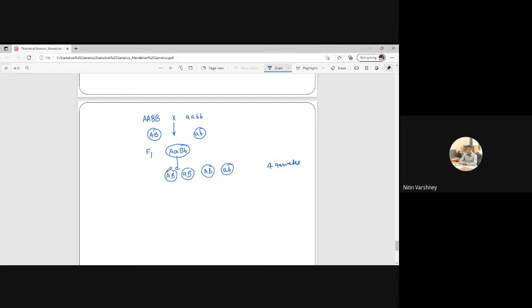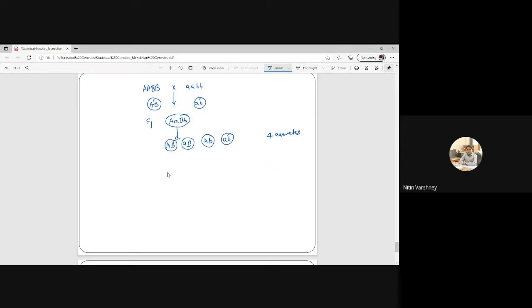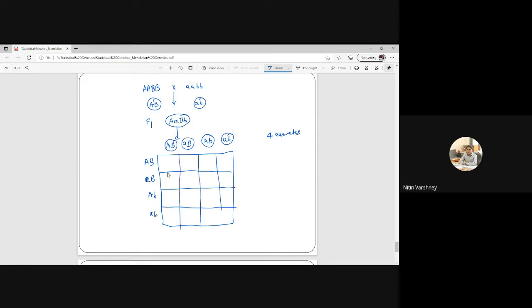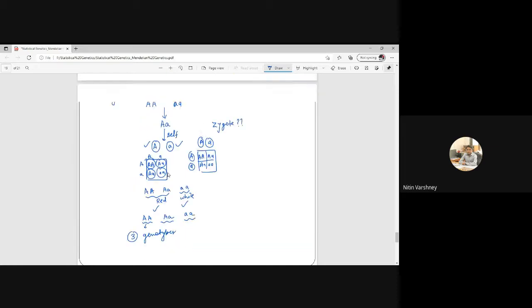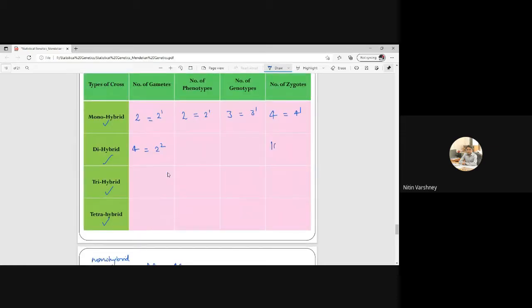Okay. Now on selfing, how many zygotes will be there? Sir, 16. 4 into 4, 16. So the number of zygotes will be 16. So I can write it 4 square.